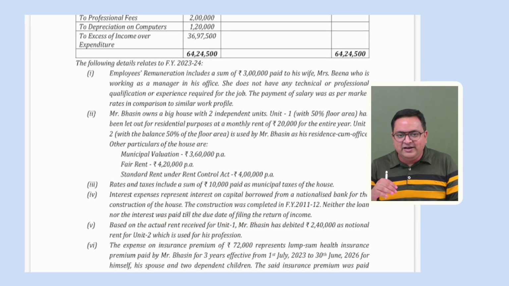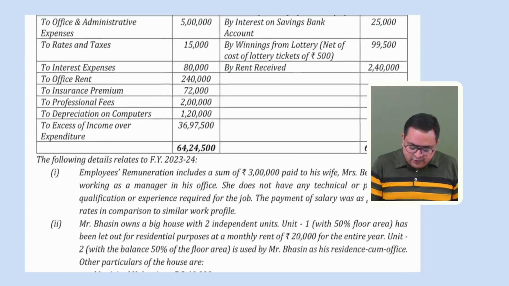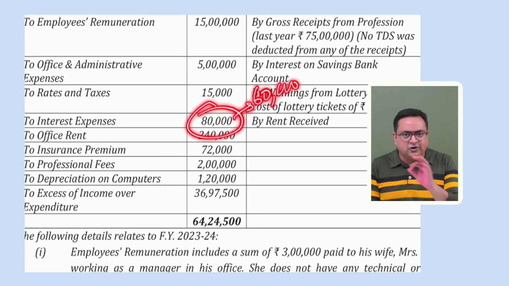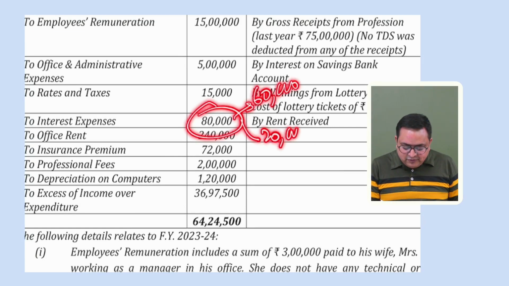So the remaining 25%, we were thinking that it is of PGBP. Although it belongs to PGBP, we will not be allowing it. Why? Because it is not paid. 43B will disallow it, correct? And what we'll do, so of the 80,000, 60,000 would be disallowed. Why? Because it is not PGBP. 20,000 rupees would be disallowed. Why? Because it is not paid.